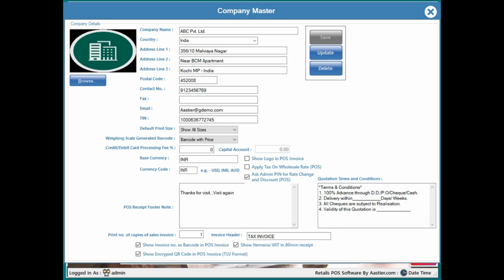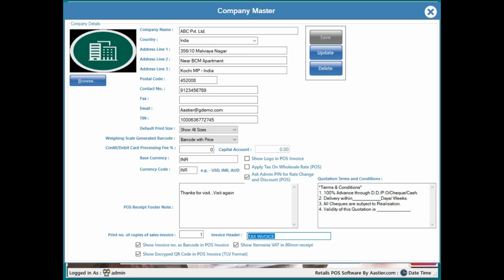And here you can see this footer notes and this quotations. In case you are creating quotations, you can just type this quotation condition, terms and conditions and all. And print number of copies of sales, in case you wanted to have 3 or 5 copies of invoice, so you can just make the changes accordingly, whatever you want.